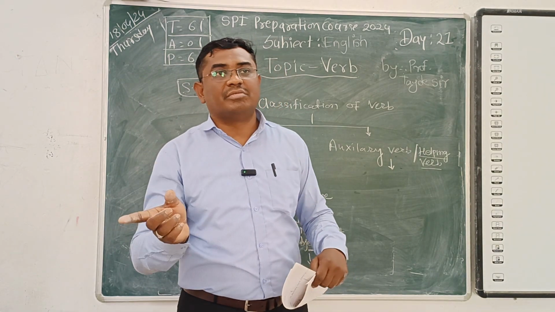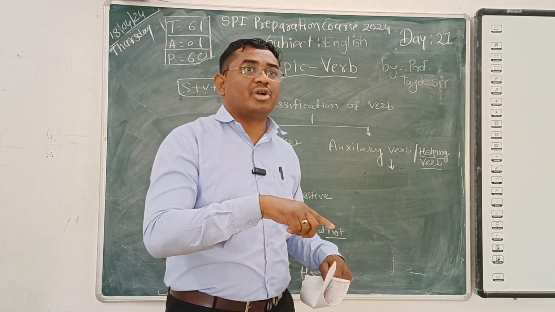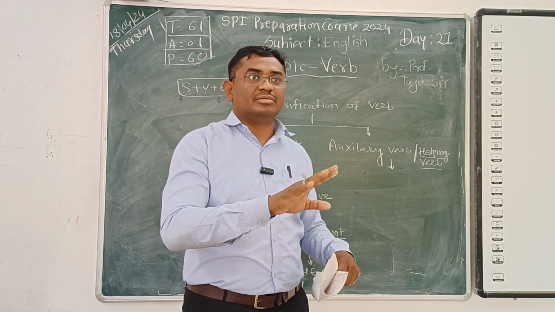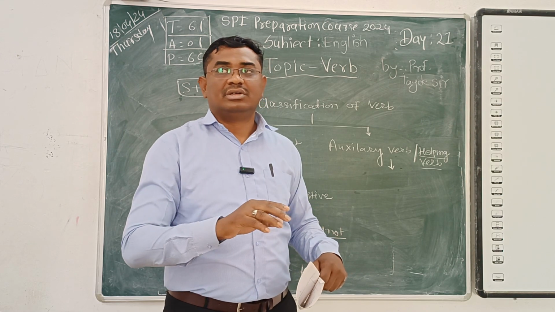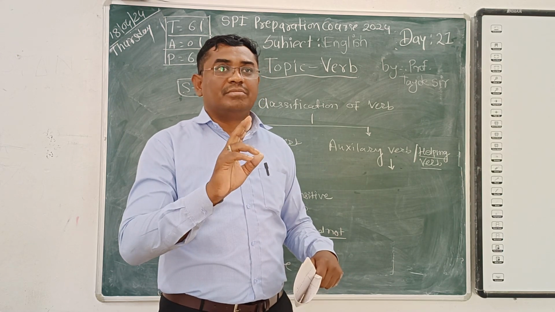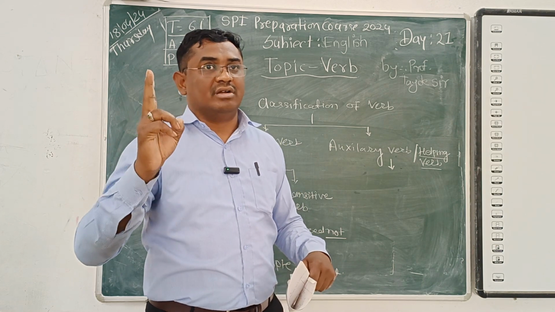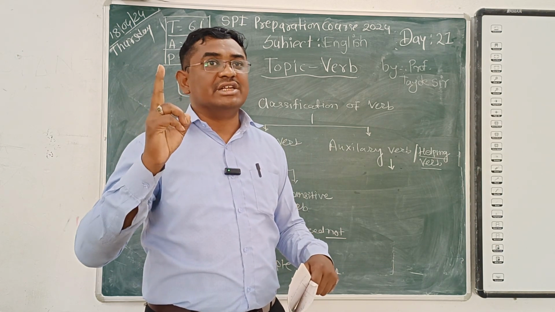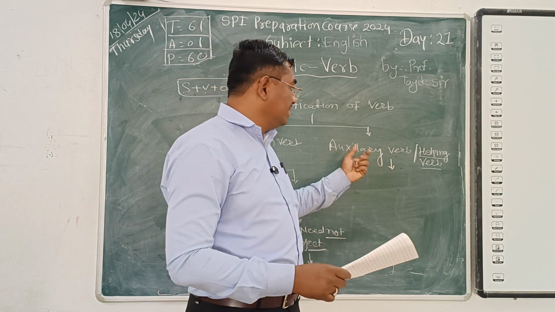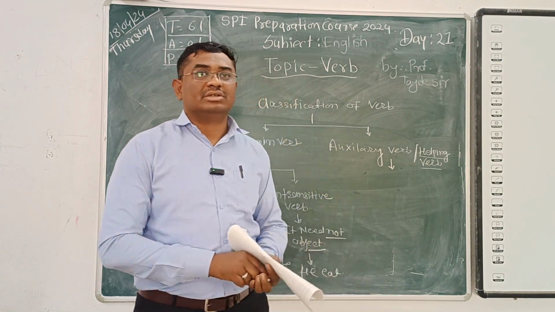Synonyms 10 questions, antonyms 10 questions, spotting error 10 questions. So not marks, 10 questions. 50 questions, multiplied by 4 and concluded, 200. 200 marks of English comes. So this is the very basic knowledge.